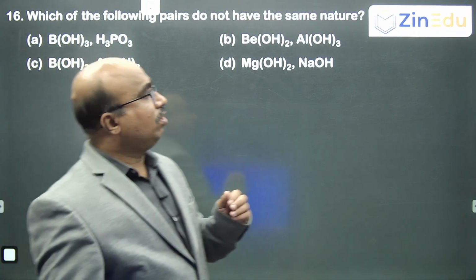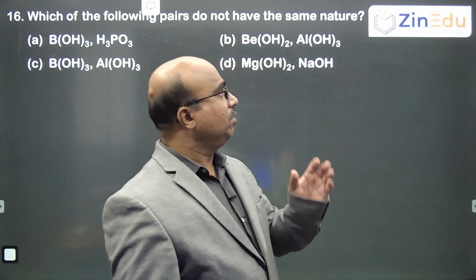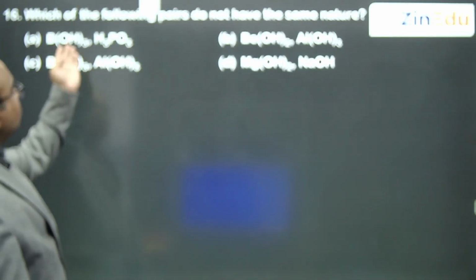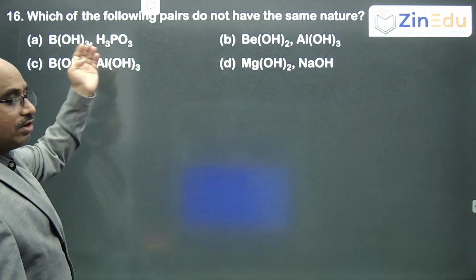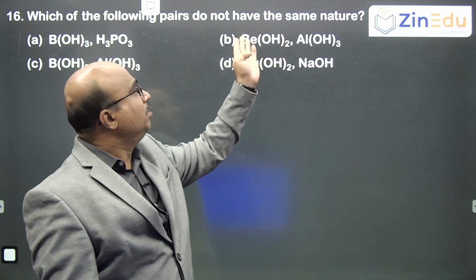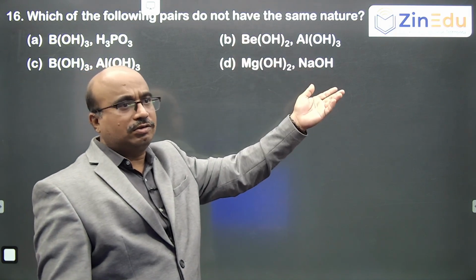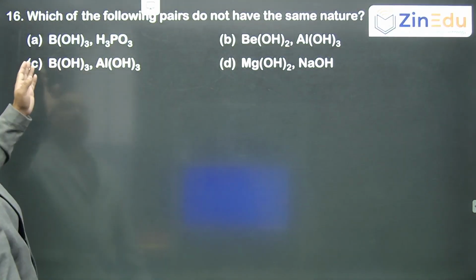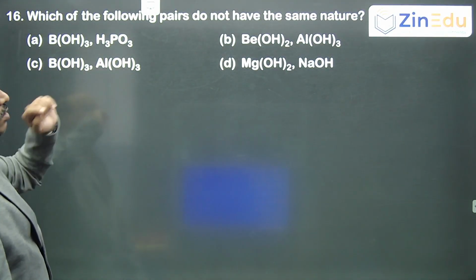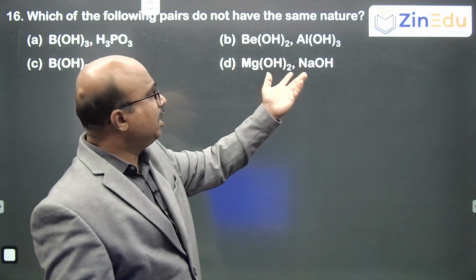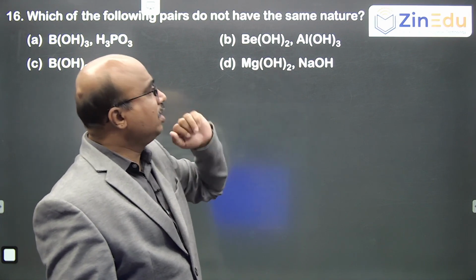Which of the following pairs do not have the same nature? If you see the compounds here, this is B(OH) taken thrice, nothing but H3BO3, boric acid. This is phosphorus acid; both are acids. This is beryllium hydroxide and aluminum hydroxide. Beryllium and aluminum form amphoteric oxides and hydroxides. There is a diagonal relationship also. Boron is acidic, aluminum is amphoteric. This is basic, because 1A, 2A hydroxides, except beryllium, are generally basic, alkaline in nature.